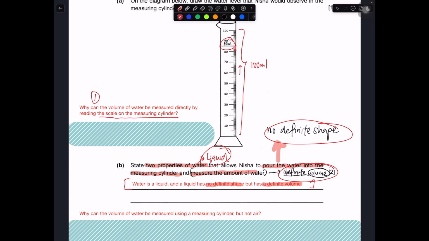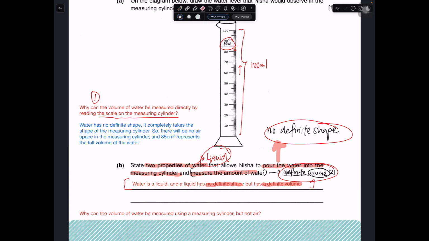Okay, in this case, I will use the idea of no definite shape. Because water has no definite shape, it completely takes the shape of the measuring cylinder. Therefore, you expect what? No air gaps. There are no air gaps in the measuring cylinder or between the water. So 85 represents the full volume of water.